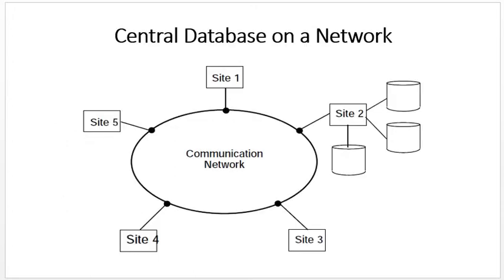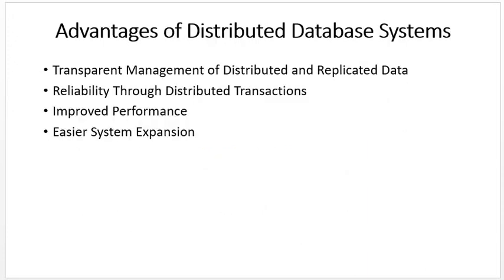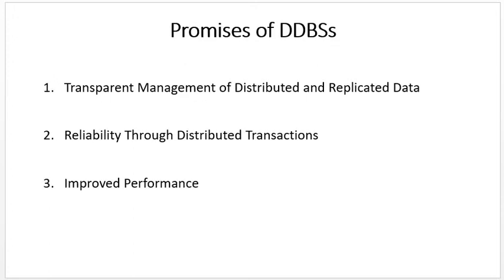Then we saw the figure of a central database on a network. This is the distributed database system figure, and we discussed the advantages of distributed database systems. There are 4 advantages. Then the 3 promises, which come from the advantages of the database management system.